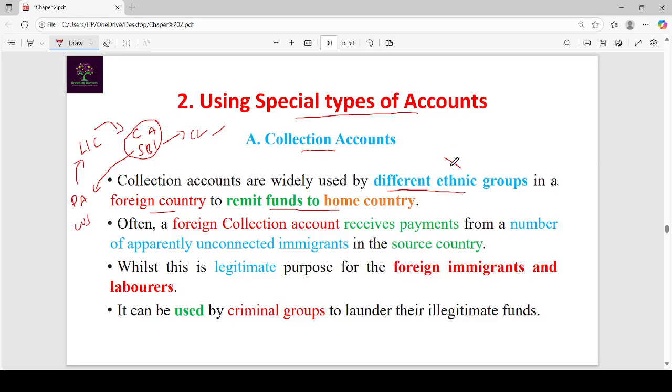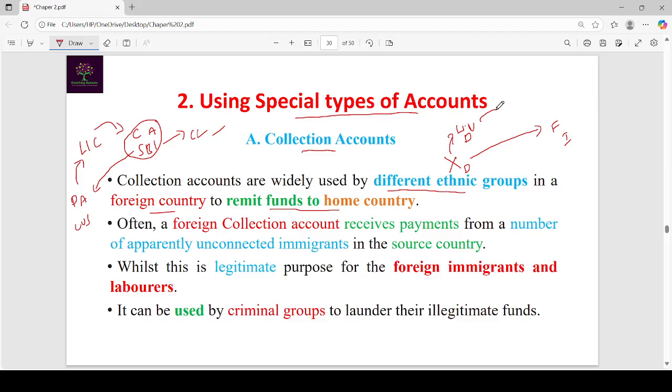X is an Indian. He went to Dubai. He wants to transfer an amount to his father who is residing in India. So he approached Western Union, which is a money exchanger located in Dubai. He gives his money, his income, to Western Union.